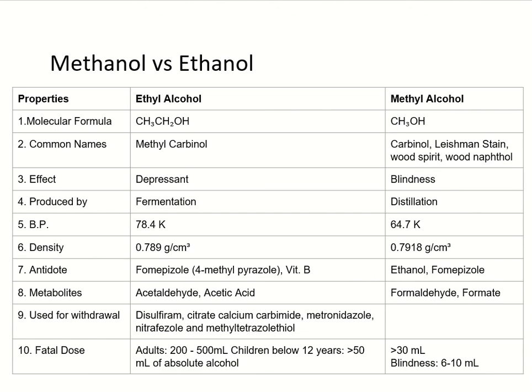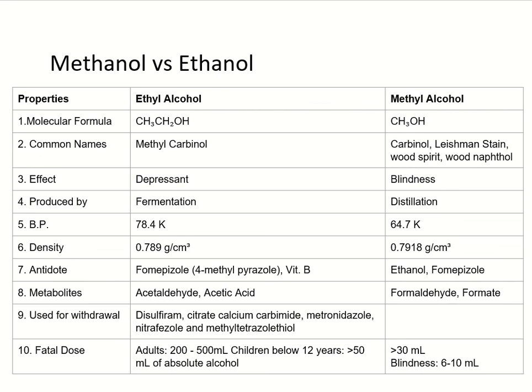Now the comparison of methanol with ethanol. The molecular formula for ethanol is CH3CH2OH or C2H5OH, and methyl alcohol is CH3OH. The common names of ethyl alcohol are methyl carbinol or grain alcohol, and of methanol are carbinol, Columbian spirit, wood spirit, wood naphtha or wood alcohol. The effect of ethanol is depressant, and the effect of methanol is blindness.